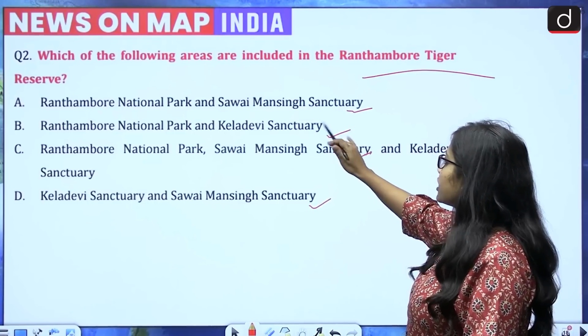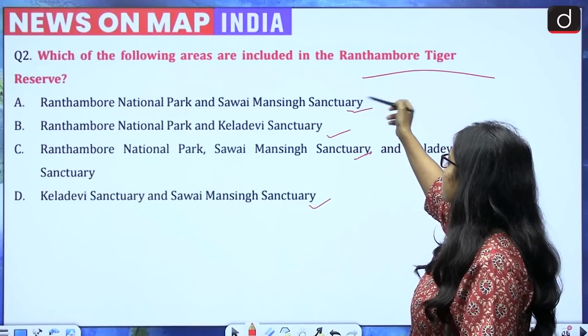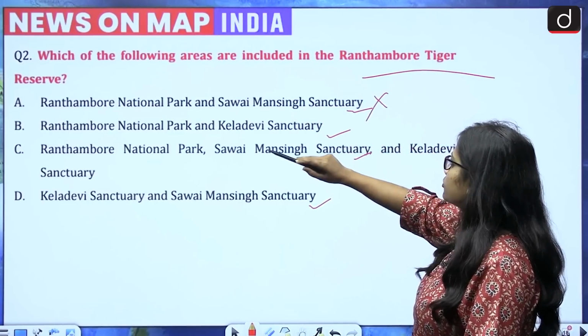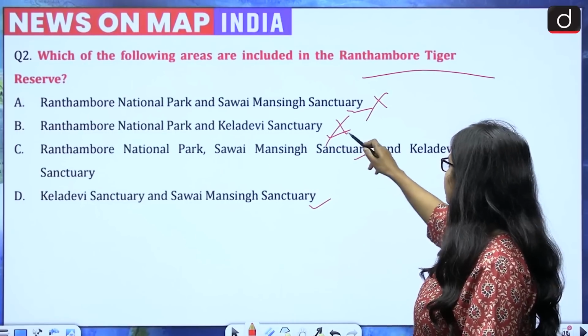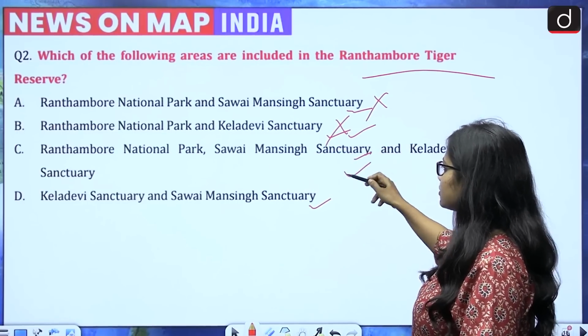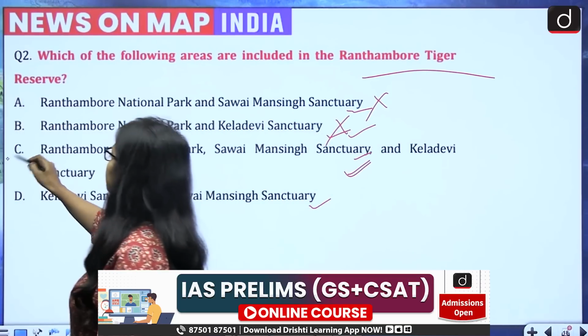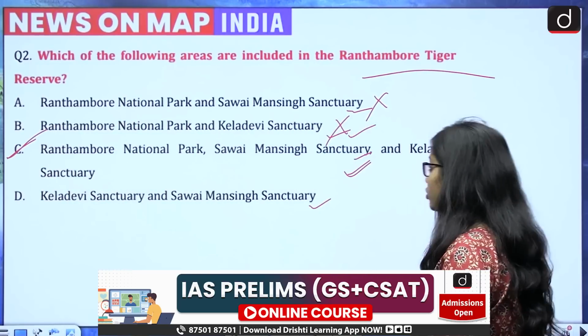So the correct answer becomes: Ranthambore National Park and Savai Mansingh Sanctuary, no. Ranthambore National Park and Kela Devi Sanctuary, no. Ranthambore National Park, yes. Savai Mansingh Sanctuary, yes. And the Kela Devi Sanctuary, yes. So the correct answer becomes option C. Now moving on to the next question.